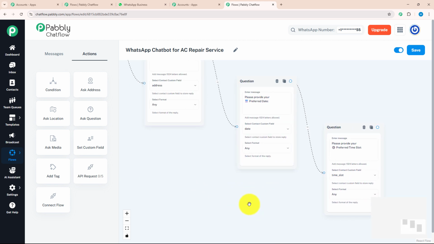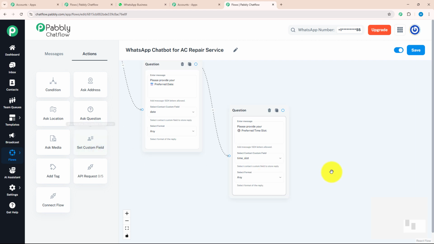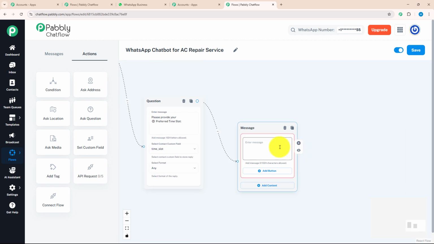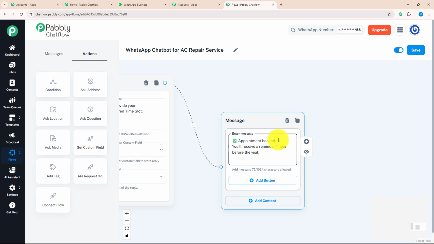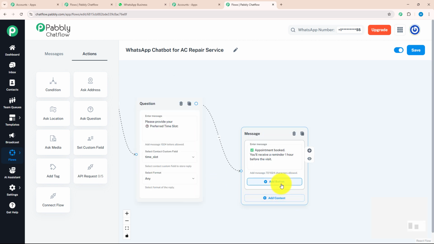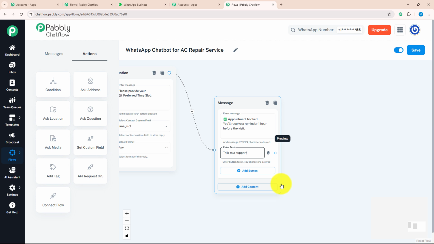As I got every single detail to book an appointment, I will send them a message of confirmation that their booking has been done. For that, I will drag and drop and select the text button as I want to send a message. Over here, I will enter a message that their appointment has been booked and they will get a reminder call. But still after that, if they have any doubt, I will put an action button down there which says talk to a support. That means our support team will contact them as soon as they have any more query.